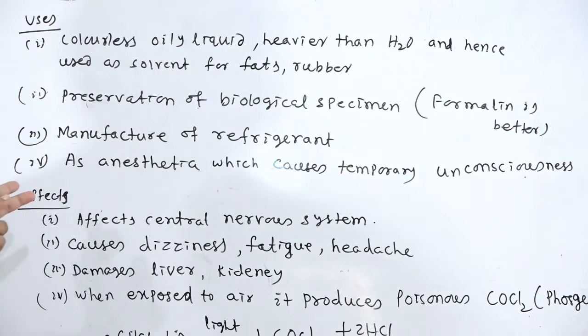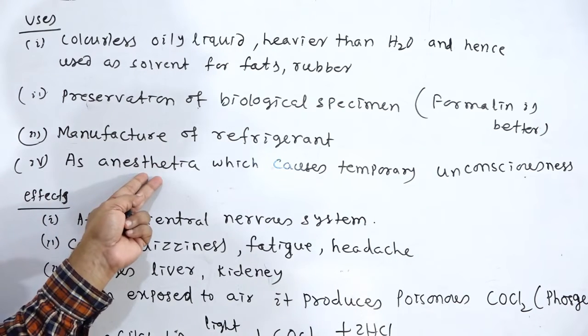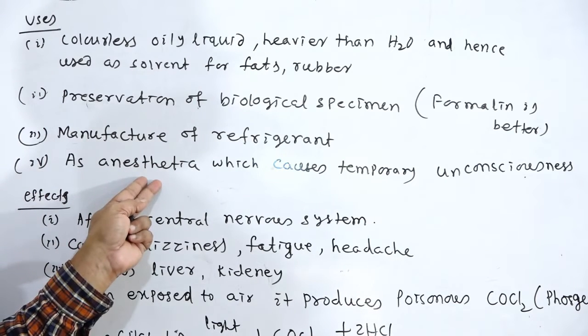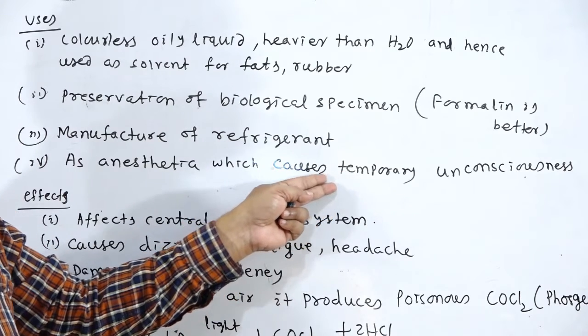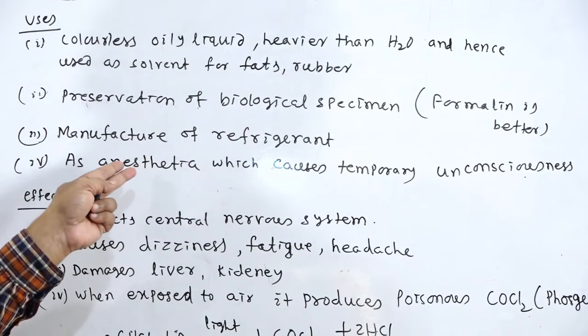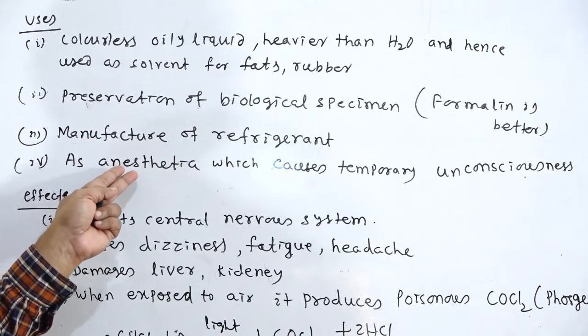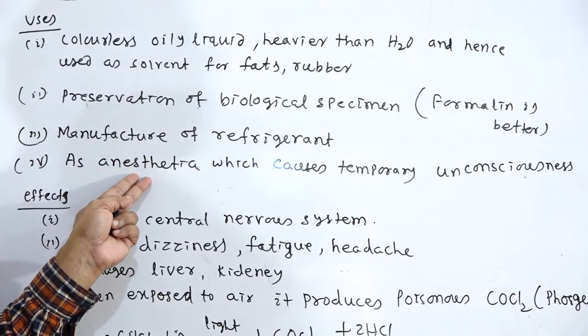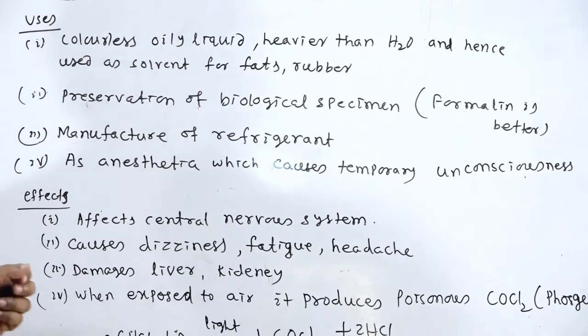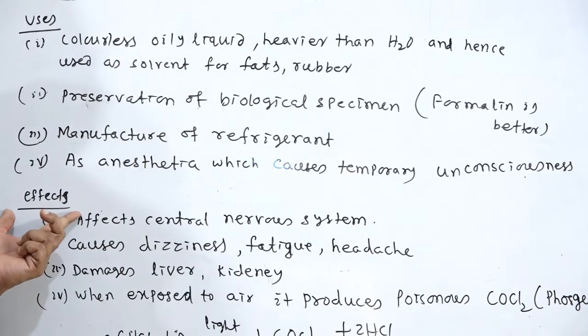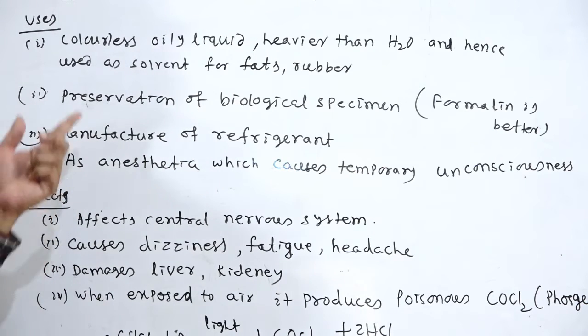Next, it is used as anesthesia, which causes temporary unconsciousness. So during surgery, we use chloroform as anesthesia, which causes temporary unconsciousness. Next, what are the effects of chloroform?